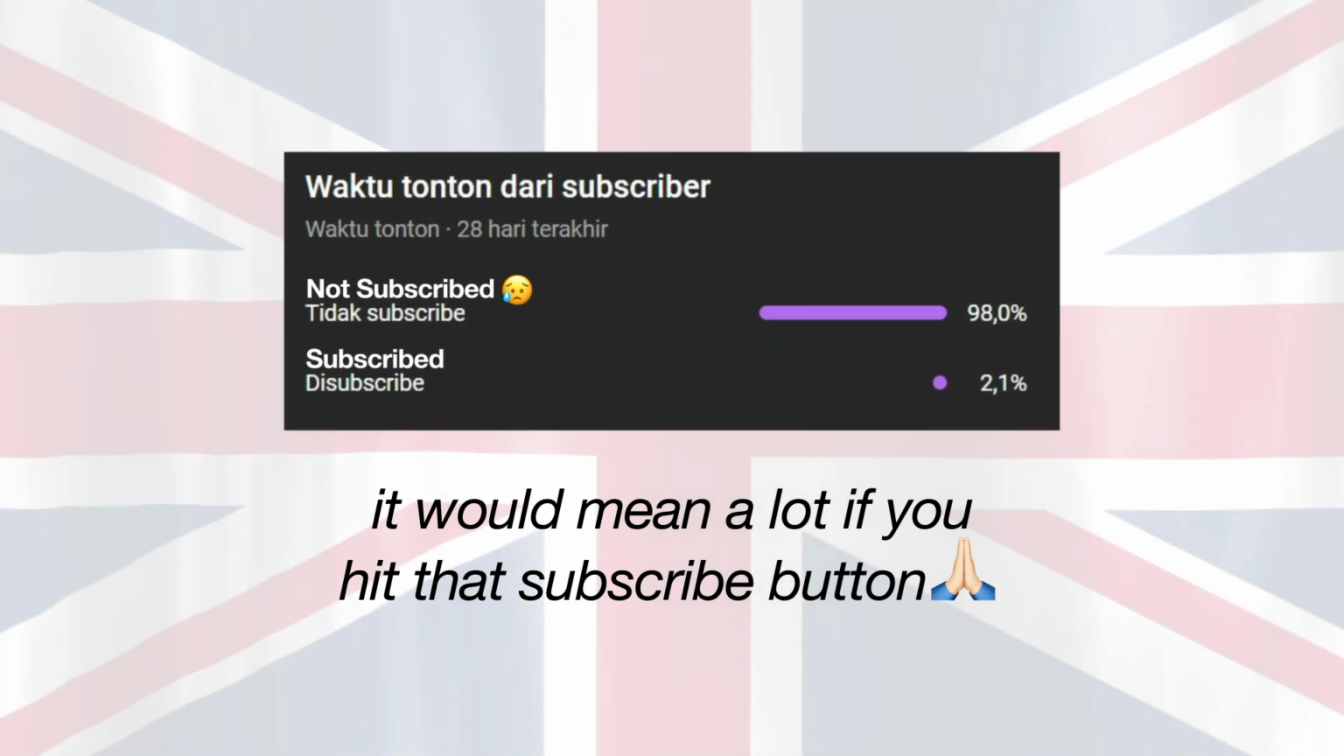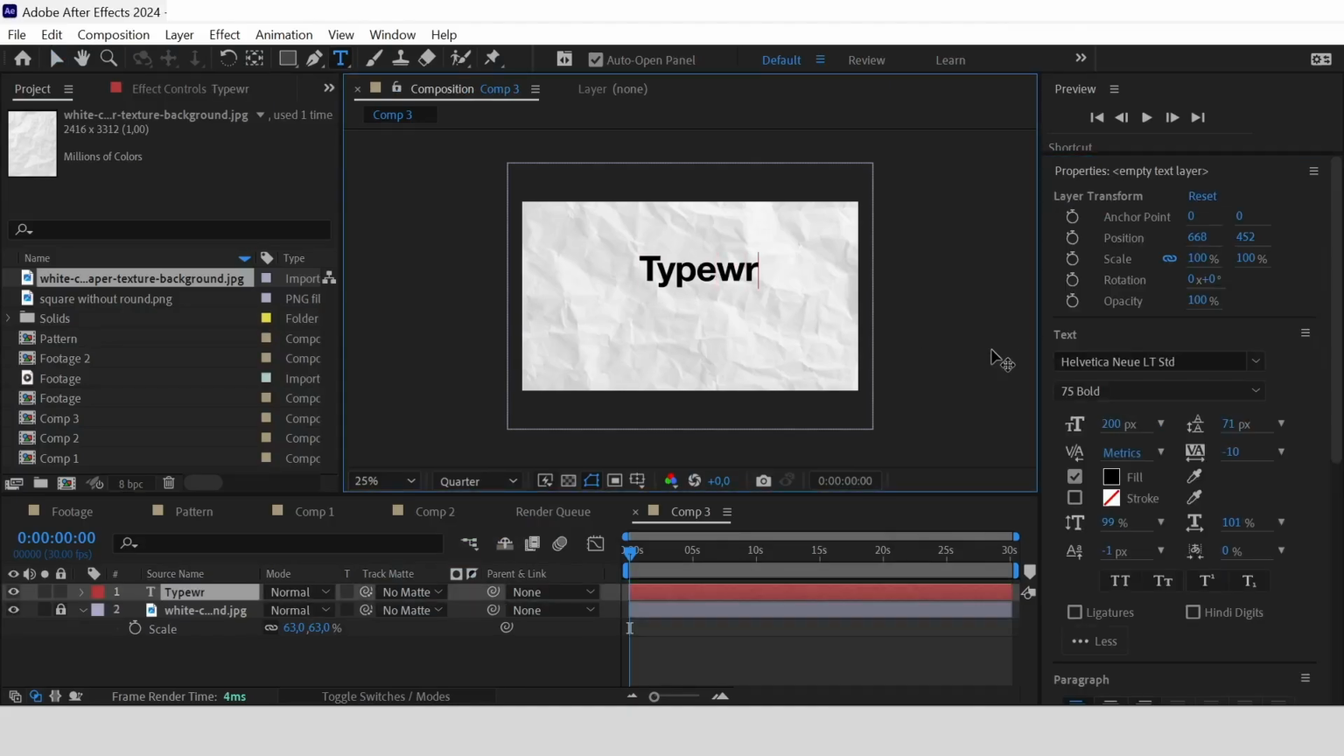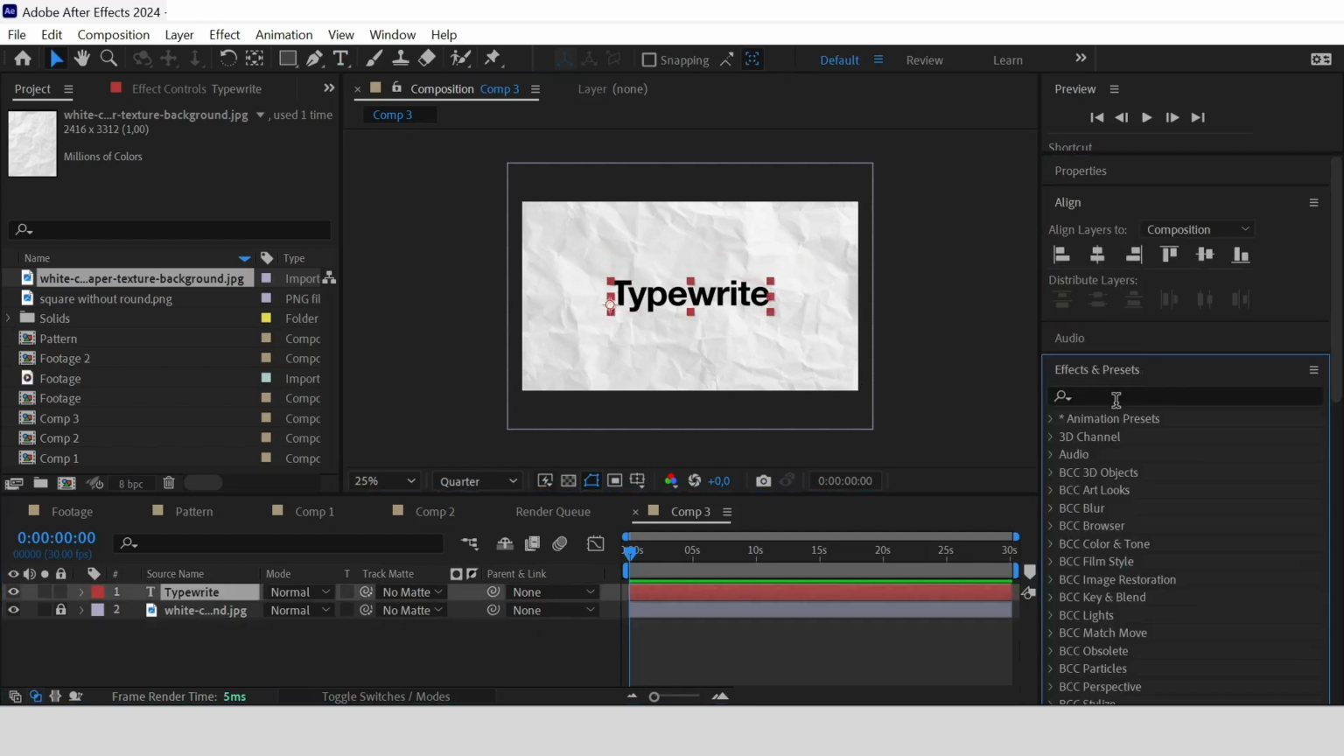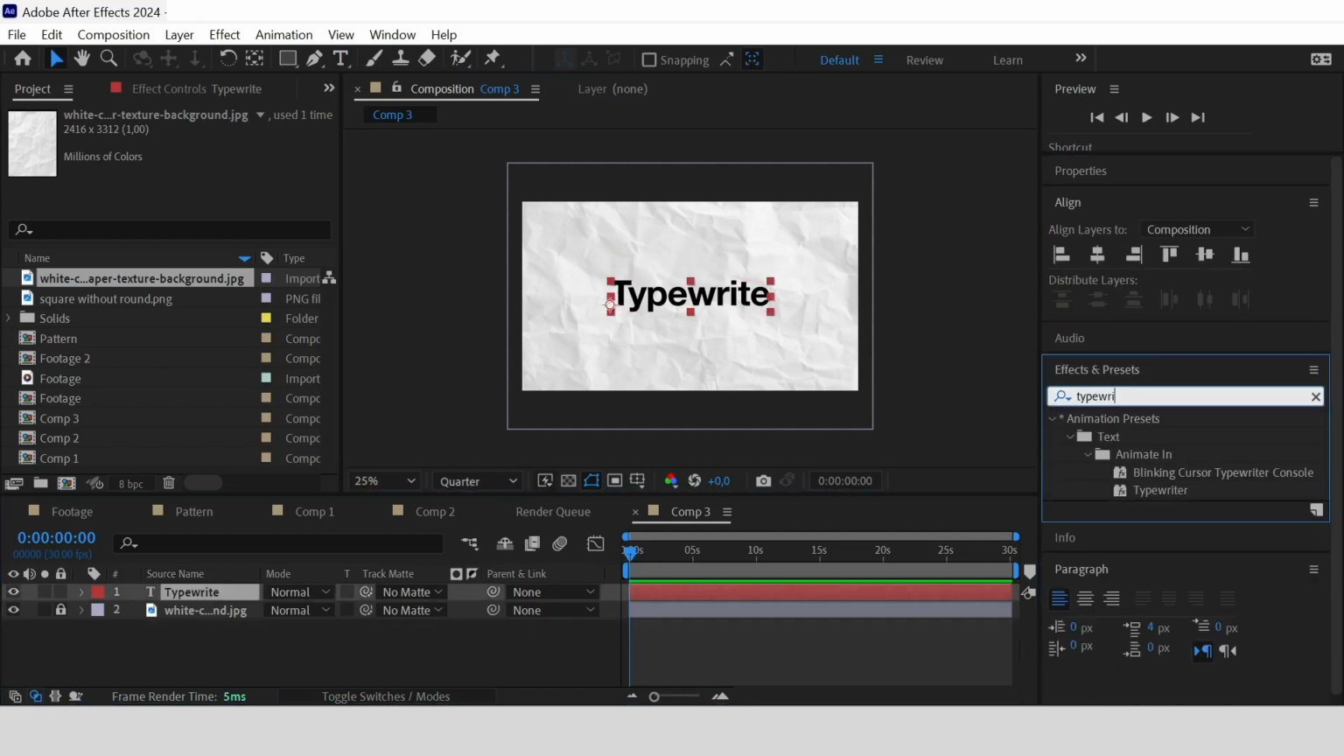First, we type everything we want here. And then on the effects, search for typewriter. Choose blinking cursor typewriter console.